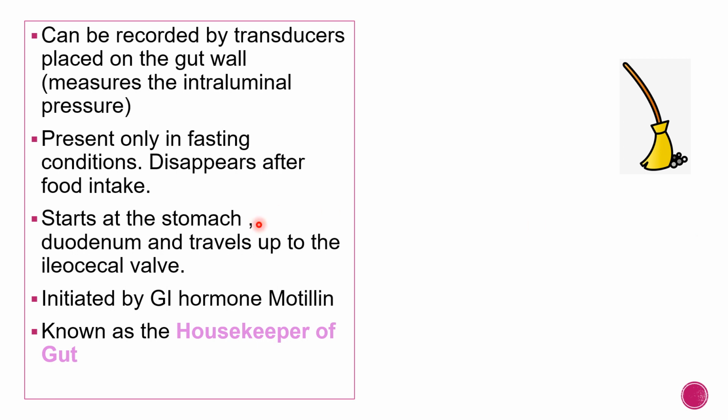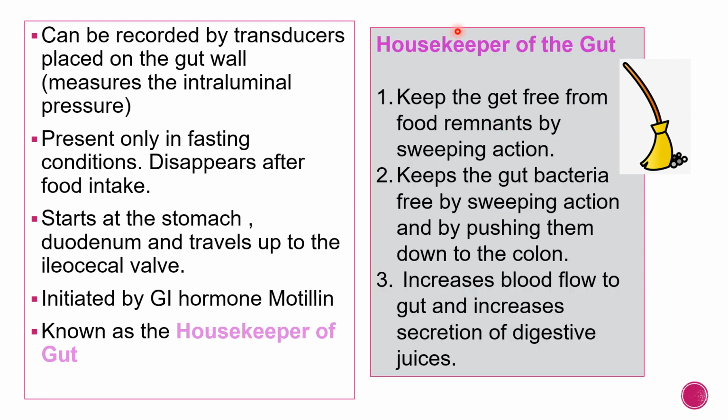They start at the stomach and duodenum and travel up to the ileocecal valve. That is, cyclical electrical disturbances which start at the stomach and then move down through the gastrointestinal tract up to the ileocecal valve. These are initiated by the GI hormone motilin, and these are also known as the housekeeper of the gut. Okay. Why are they known as the housekeeper of the gut? They are known as the housekeeper of the gut because they keep the gut free from food remnants by sweeping action.